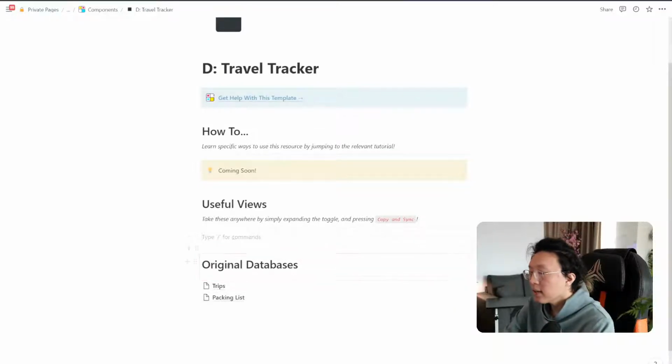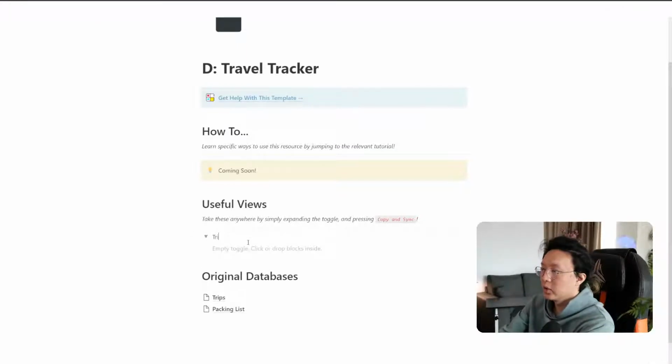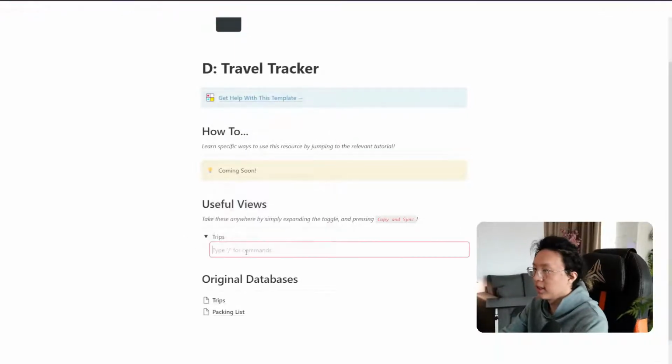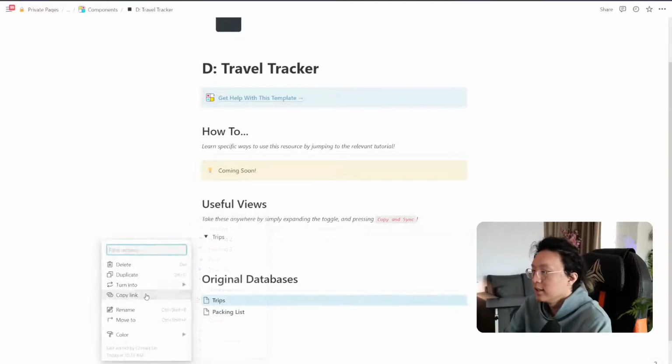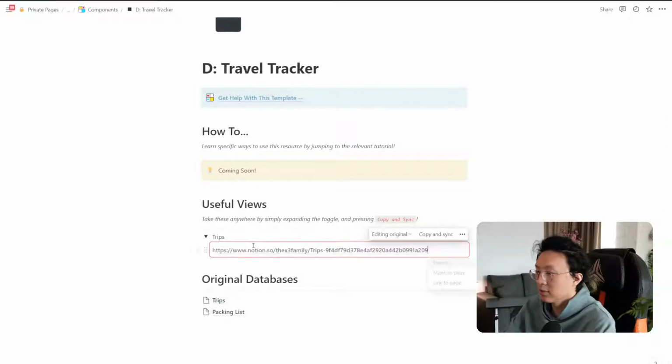And then the next thing I want to do is make the views that we're going to use to look into these databases and put them as part of our useful views. So let's get started and put this as a trips section first. And then what we can do is make a sync block here, so that whenever we look at this view in the future, we can easily find it by simply copy and pasting the link view anywhere we want. I'm going to show you a bit more about what this means, but for now, just know that these are some steps that make it really easy for us to make new templates.